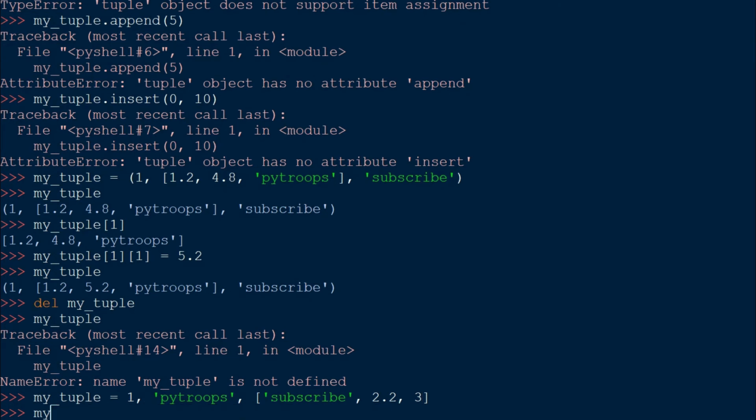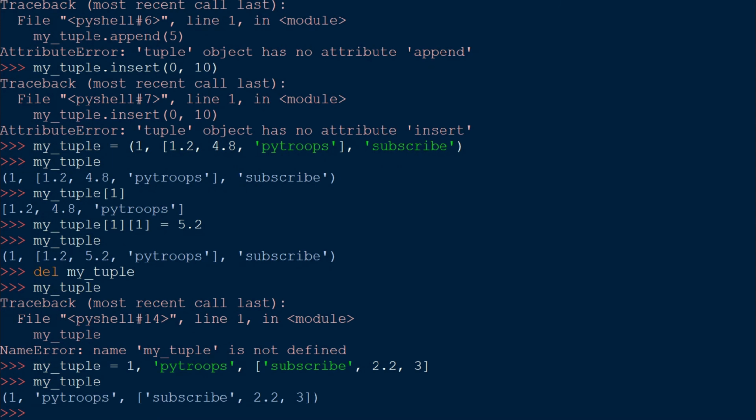If I type myTuple, I'll get the tuple. It's not important that we write an open close round bracket every time. We can just simply type the values separated by commas, and it will be just fine.